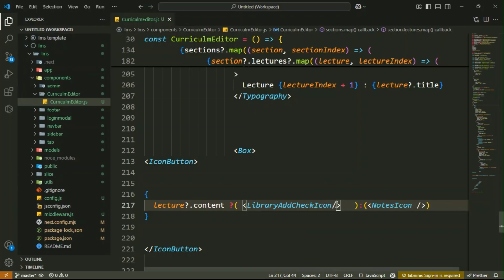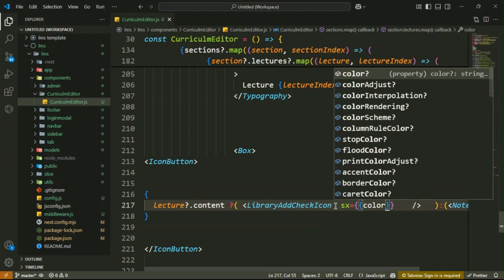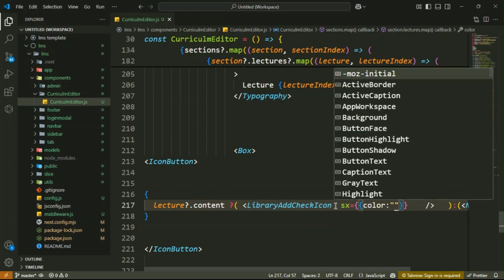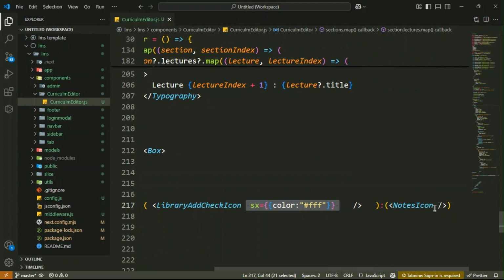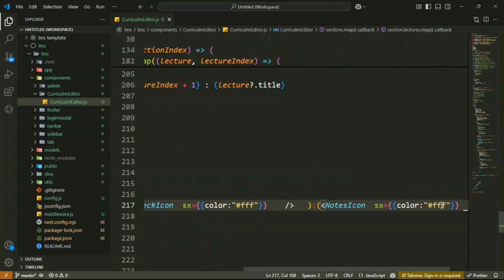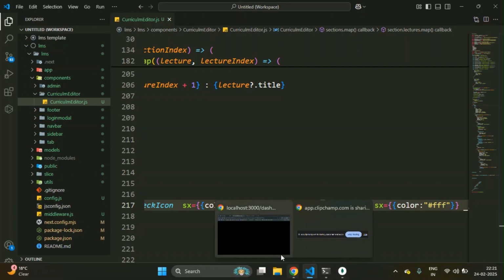Okay guys, so here you have to add its color: sx equal, inside it color, it's white, color #fff, got it. Then the same thing for the other, copy this, and inside it create color white. So let me check it here, guys.